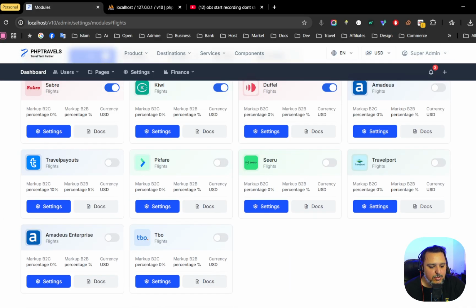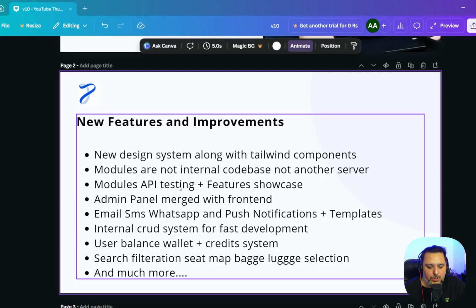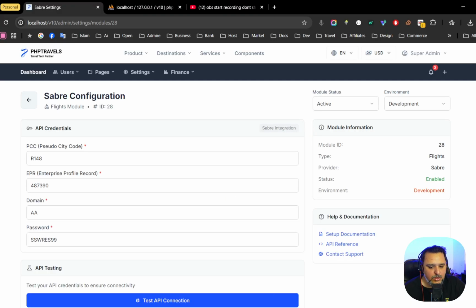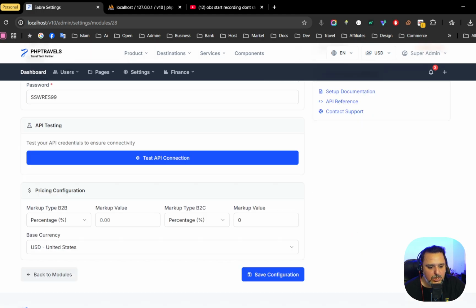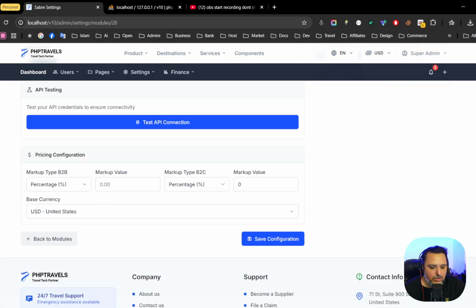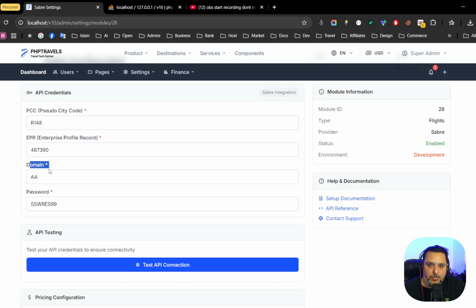So for example, on Sabre, let me click on the settings, just to explain how the API testing works. So I am on the credentials page, and once I click on the API, we have to add our credentials, like the PCC, the ERP. Please do not copy these credentials. These are our development credentials, the domain and the password.